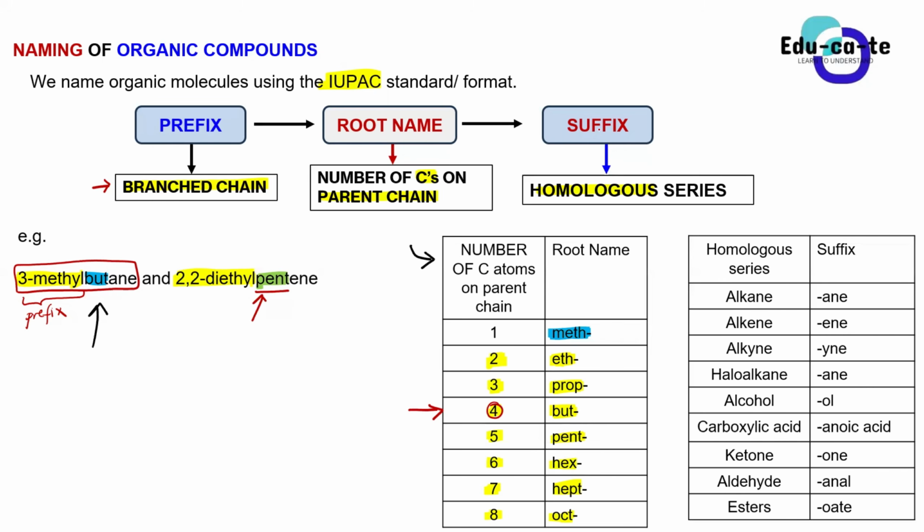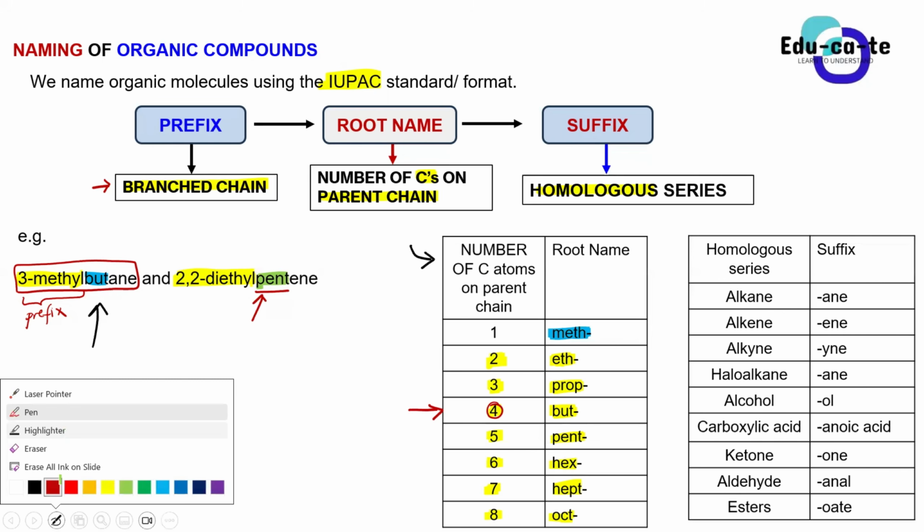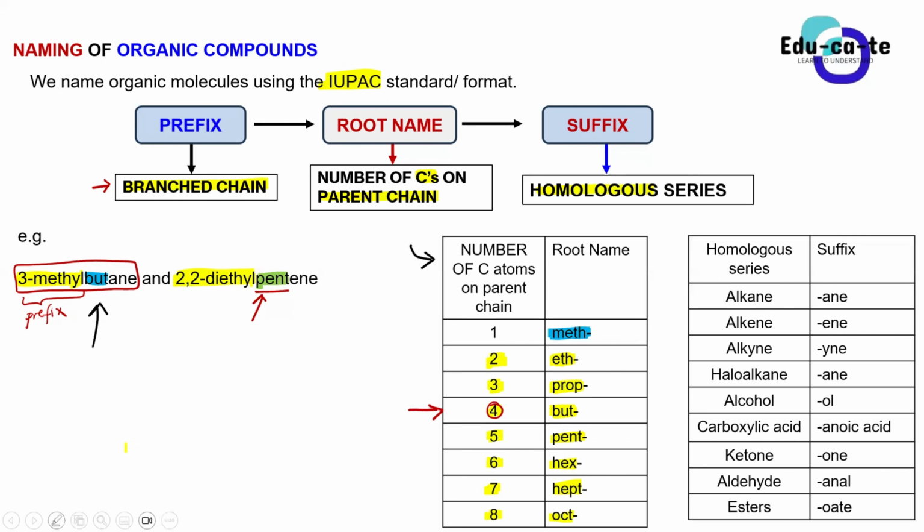What about the suffix? The last part of the name, the suffix, I've already told you guys when I was introducing each and every homologous series, that the last part of a name tells you the homologous series. So if it's an alkane, the last part of the name is ane, from alkane. If it's an alkene, the last part will be ene.